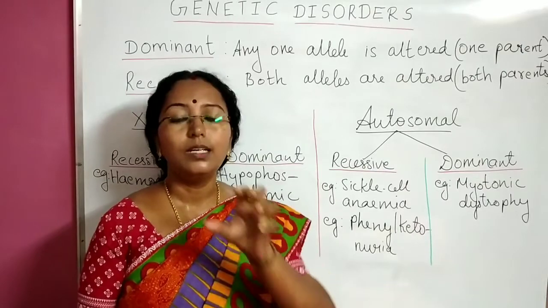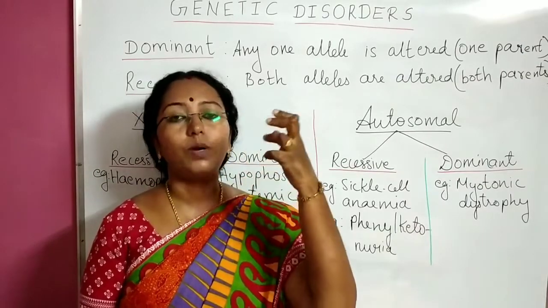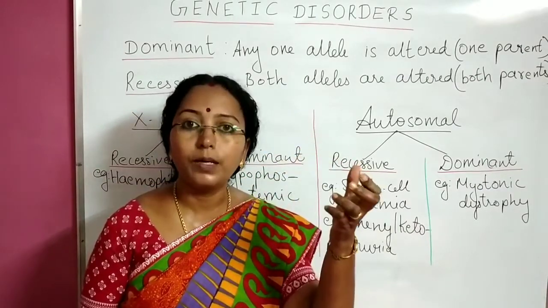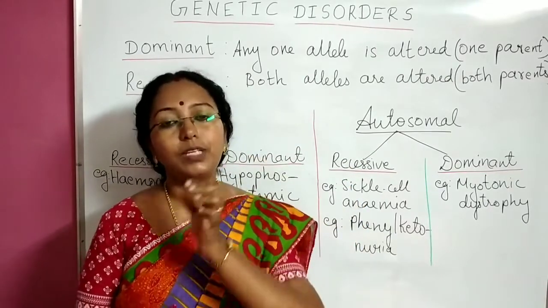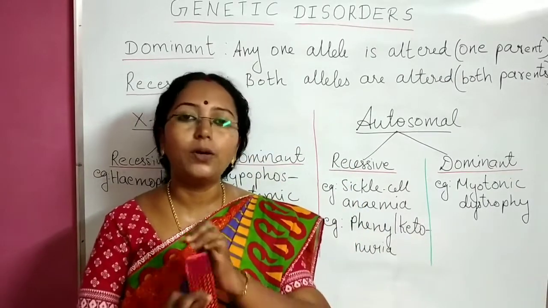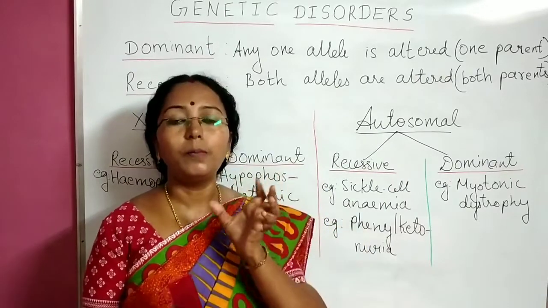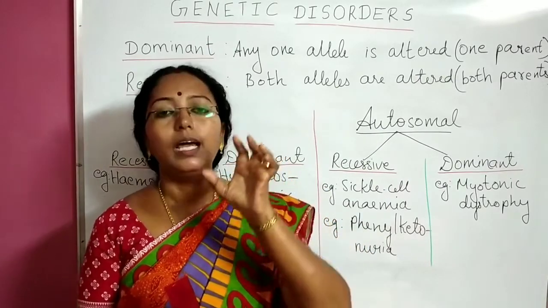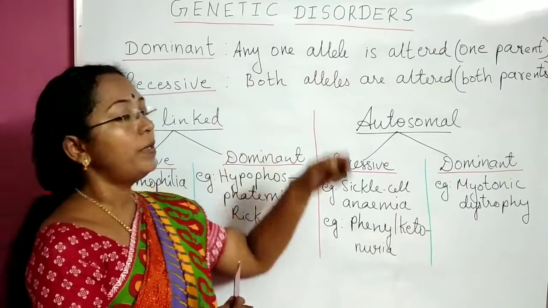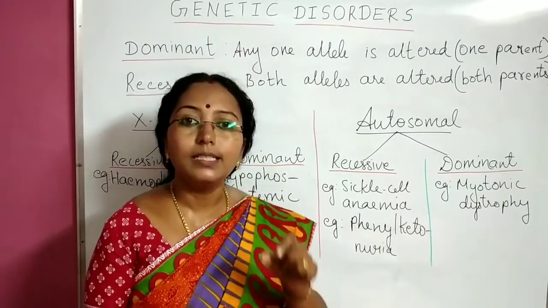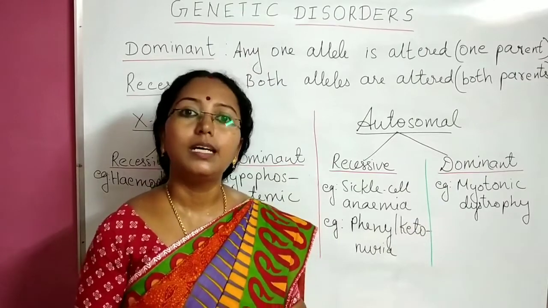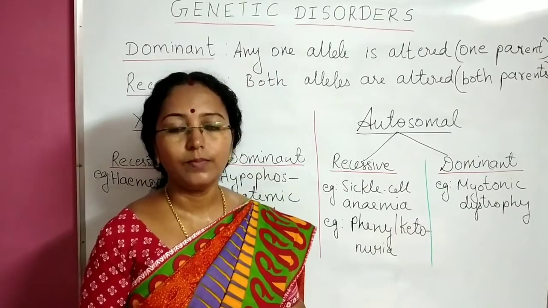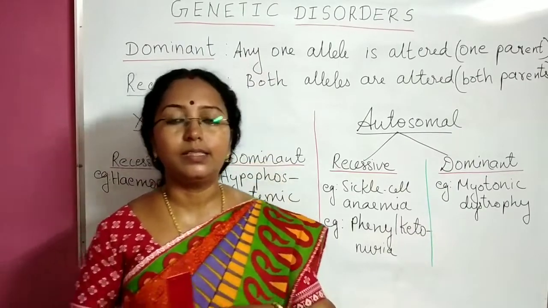So in a nutshell, dominant means that if at least one allele is abnormal, that will show the disease and express itself, even if the other one is normal and is not having any effect. So the abnormal one will show its dominance and so we call it a dominant genetic disorder, and this happens if at least one parent is having that affected gamete.